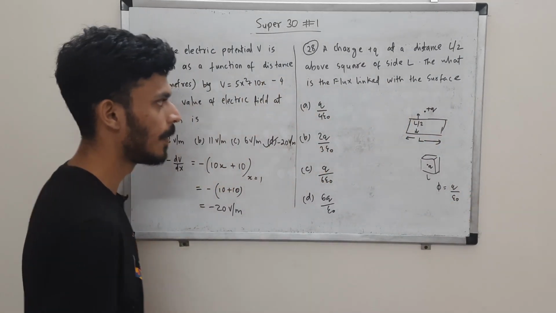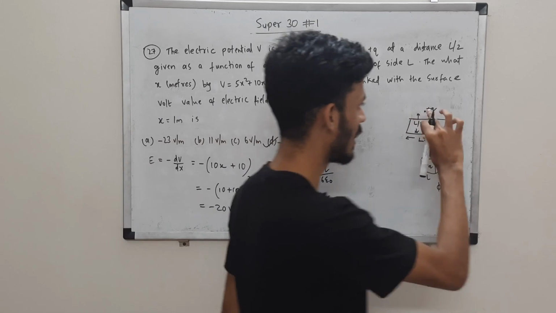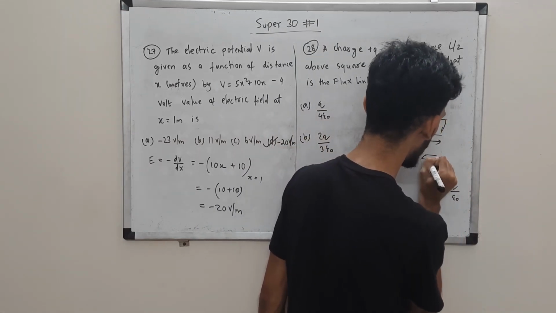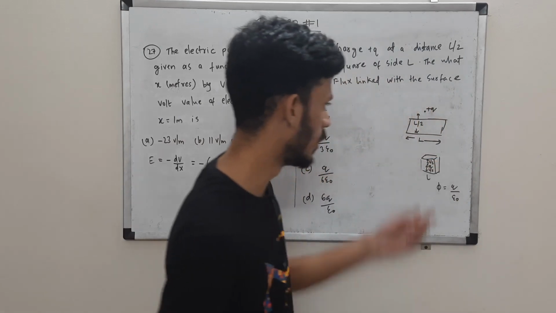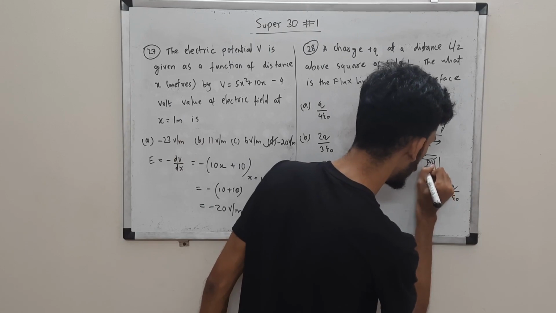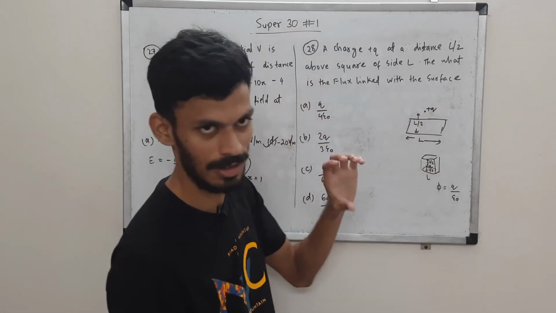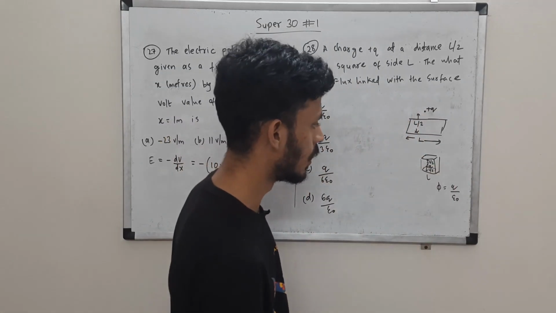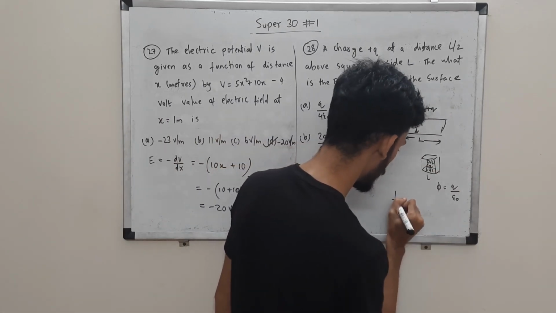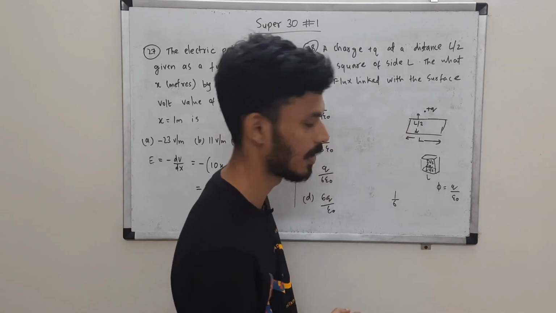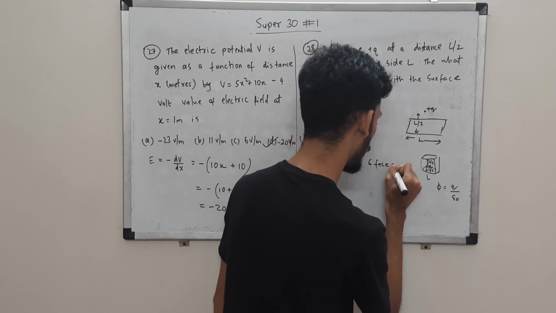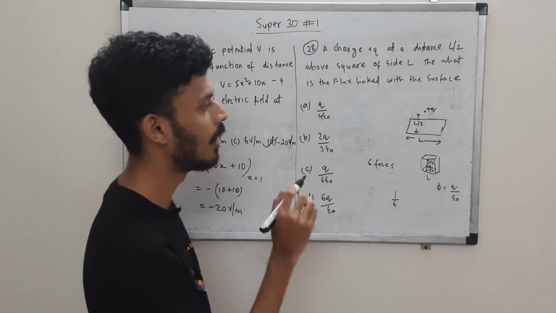Now, due to symmetry, since this q is at a distance of L by 2 from each of the faces, if we consider one of the faces, the flux linked will be 1/6 of the total flux, because there are 6 faces, and this flux is linked symmetrically with all the 6 faces.